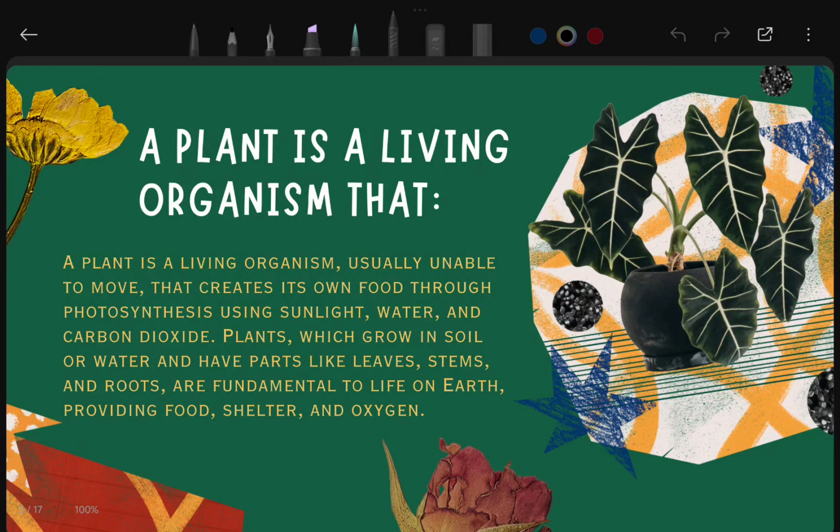Plants grow in soil or water, and they have parts like leaves, stems, and roots, and are of fundamental importance to life on earth. They provide food, shelter, and oxygen. That much importance plants have in our life. This is basically an organism which is a food producer. Plants are known as the producers of life.